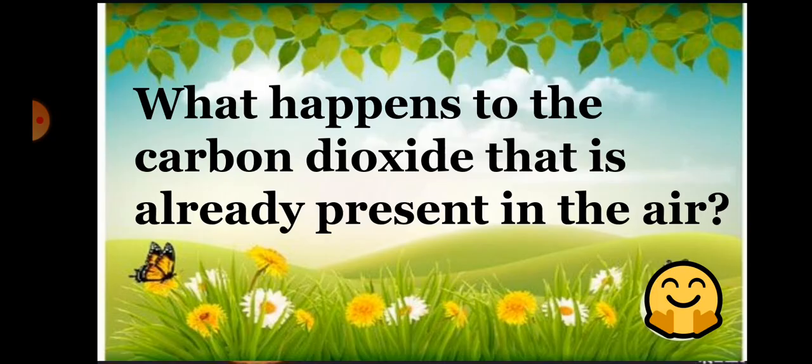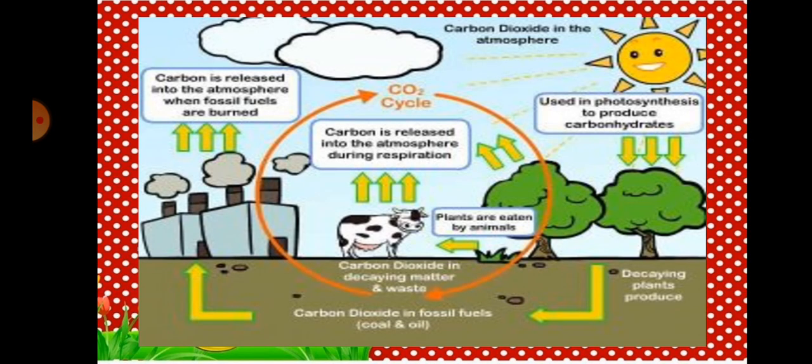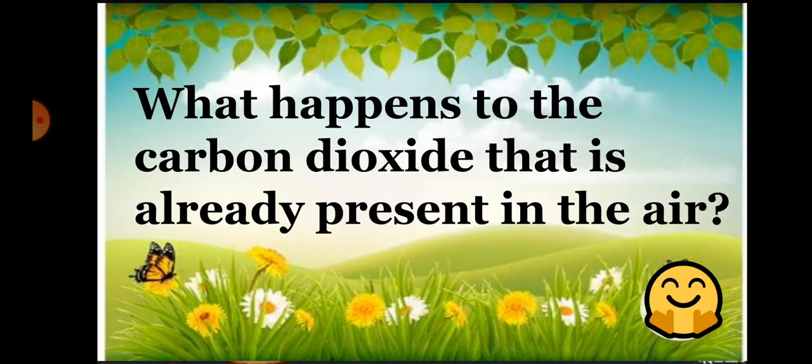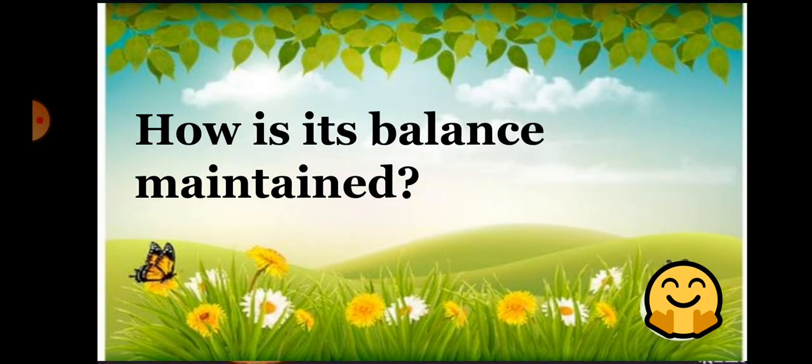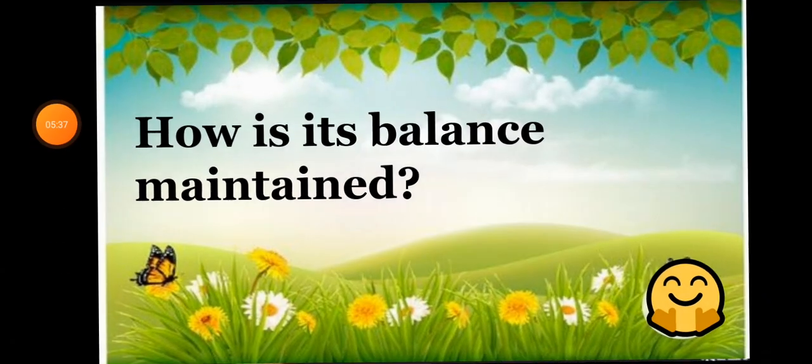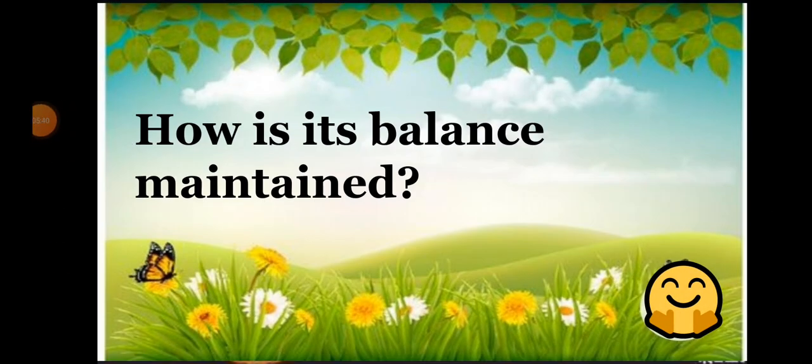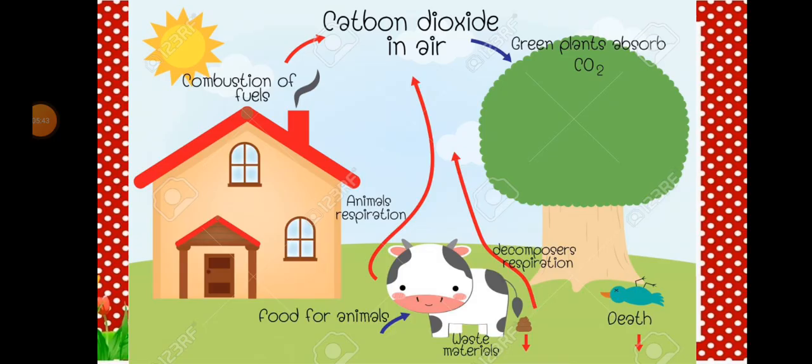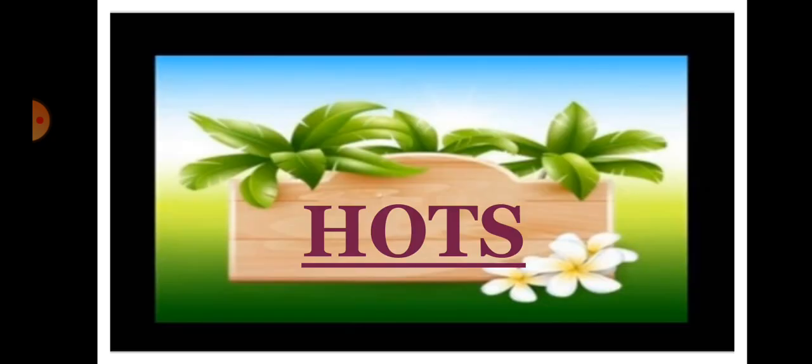Now, what happens to the carbon dioxide that is already present in the air? It follows the carbon cycle, the CO2 cycle. How is the balance maintained? The balance is maintained by the plants and by the human beings. The balance happens with the exchange of oxygen and carbon dioxide. So here we have an example for that.